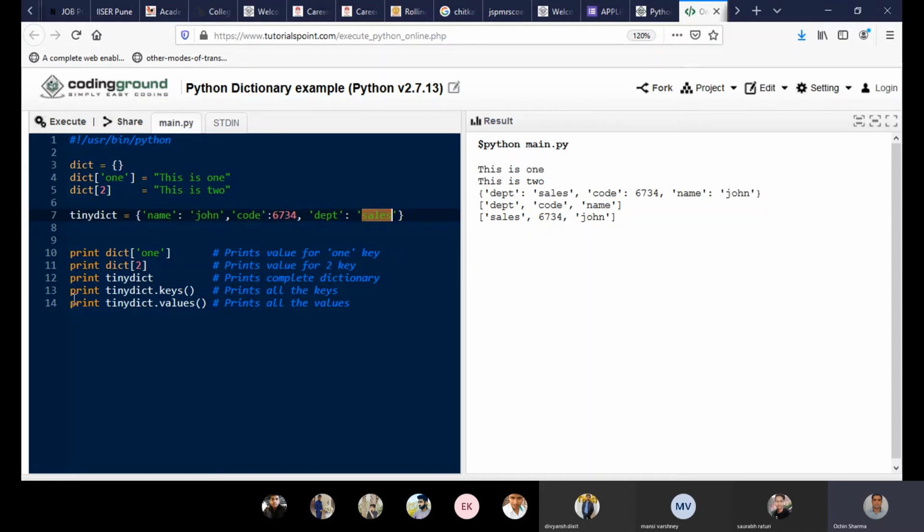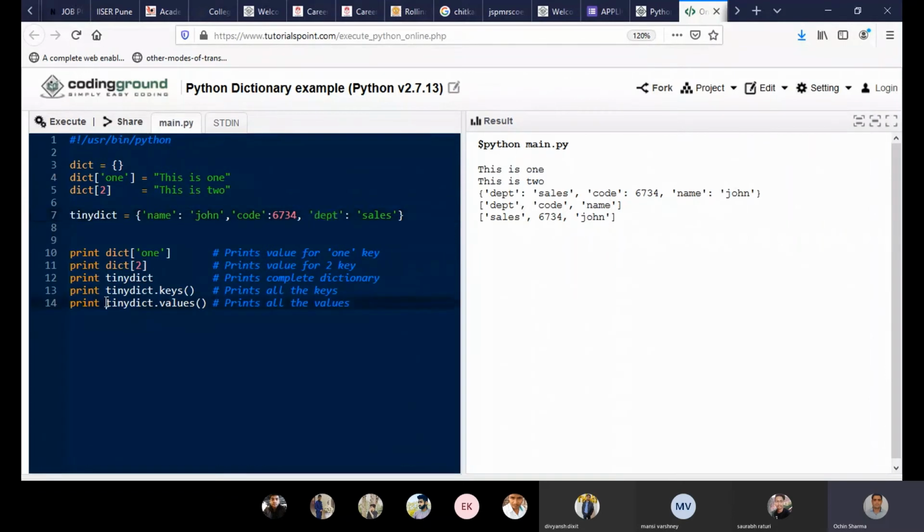Okay. Print TinyDict keys. So these are the keys that are in the inverted commas. Only these three should be printed: name, code, department. See here, department, code, name.